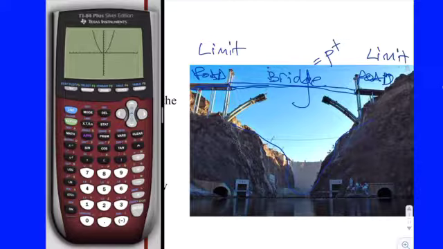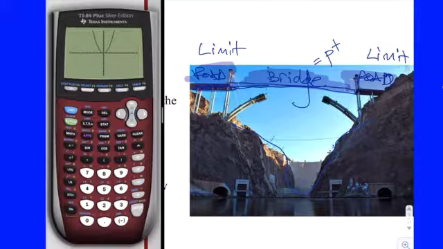If the goal is to cross the bridge safely, here's what I would need. I would need 3 things. I would need a road coming in to a particular point. Or that is, I would need a limit from the left coming into a particular y value. It would then need to be connected to the bridge at that point. Or there would need to be an ordered pair that has the same y value at that point. And then there would be a road that was connected to the point on the other side leading out from it.